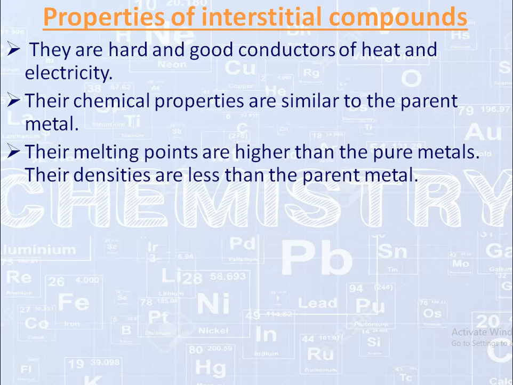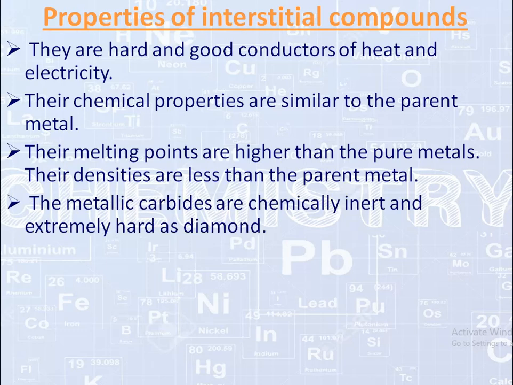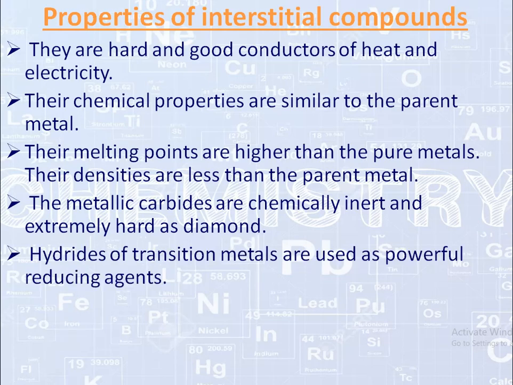Their melting points are higher than the pure metals. Their density is less than the parent metal. The metallic carbides, meaning compounds of metal and carbon, are chemically inert and extremely hard, like diamond. Hydrides, meaning compounds of hydrogen and transition metals, are good as powerful reducing agents.